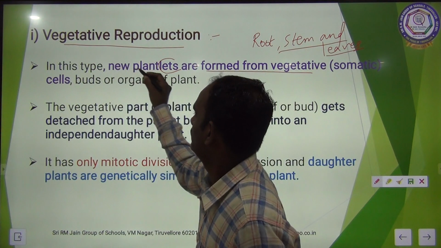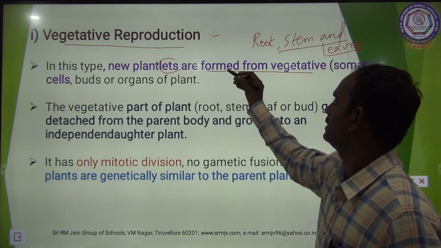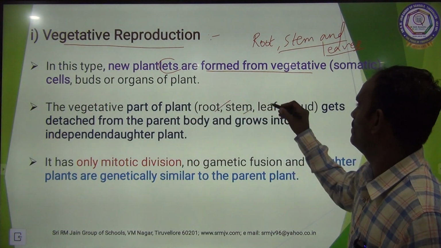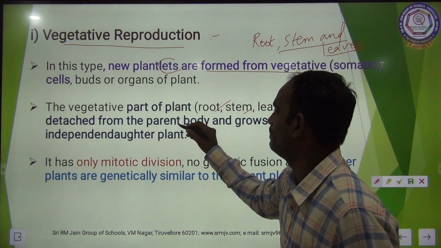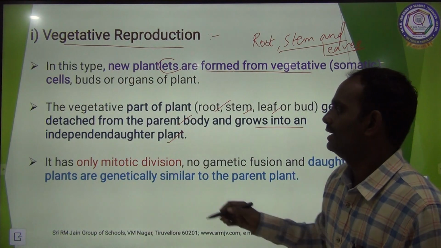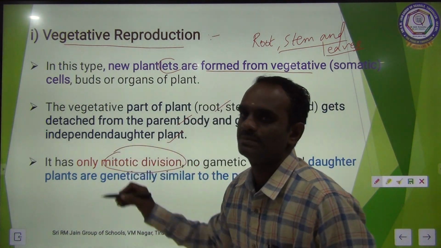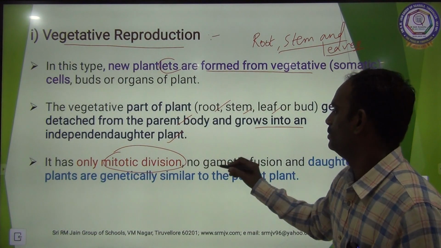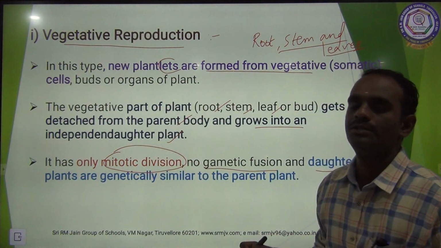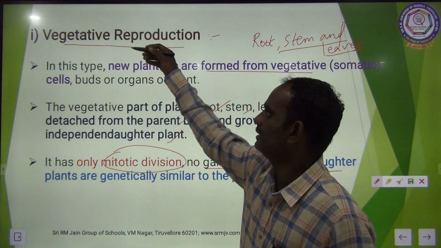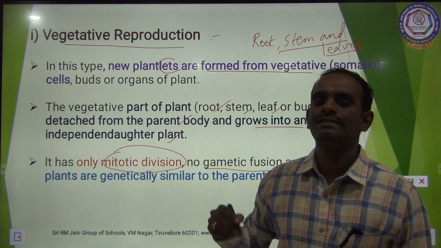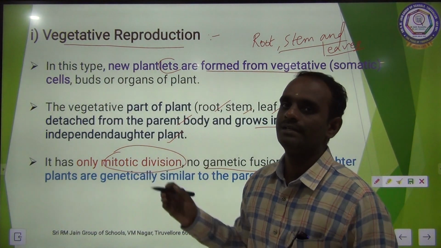So new plantlets are formed from the vegetative part. The root, stem and leaf get detached from the parent body and grow into an independent daughter plant. Only mitotic cell division takes place, there is no meiosis. No gametic fusion takes place, and the daughter plants are genetically similar to the parent organism. So by vegetative reproduction, the daughter plant formed is identical, the same as the parent plant.